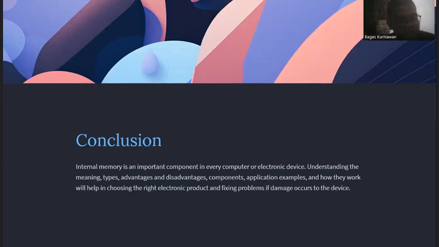Conclusion. Internal memory is an important component in every computer or electronic device. Understanding the meaning, types, advantages, and disadvantages, components, application examples, and how they work will help in choosing the right electronic product and fixing problems if damage occurs to the device.